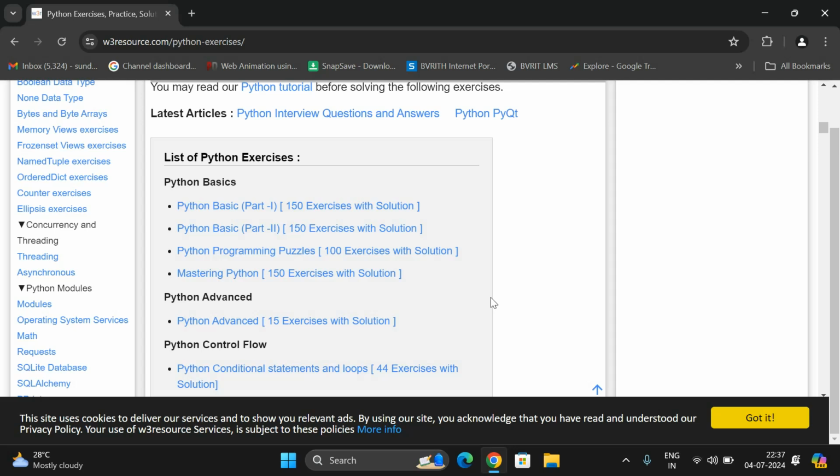So first practice it. Try to solve on your own. Otherwise, you can just copy the code and analyze that code. That is the most important thing.